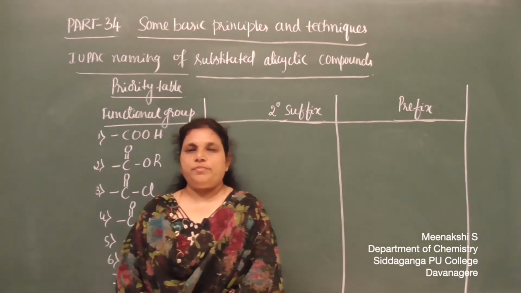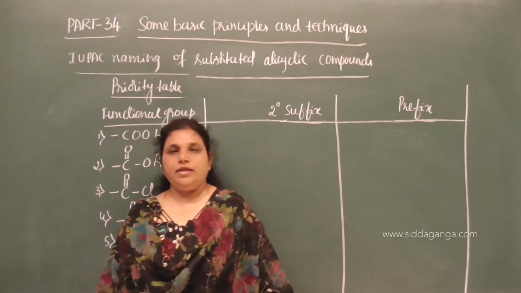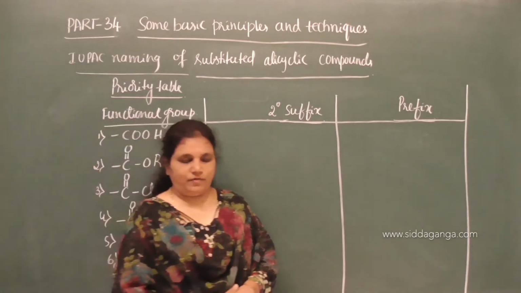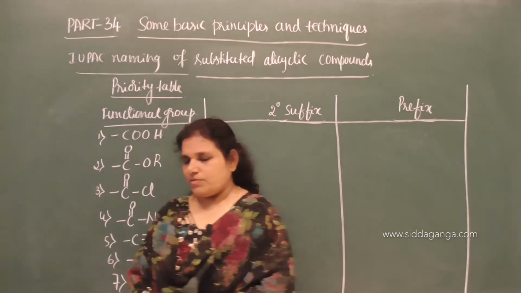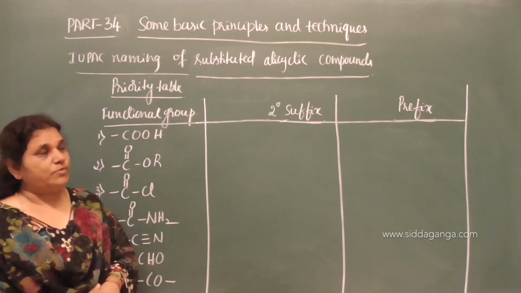Let us move on to part 34 of some basic principles and techniques. In the previous class we studied the IUPAC naming of alicyclic compounds and substituted alicyclic compounds.